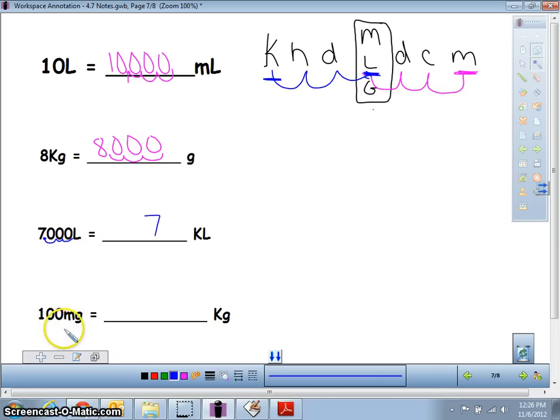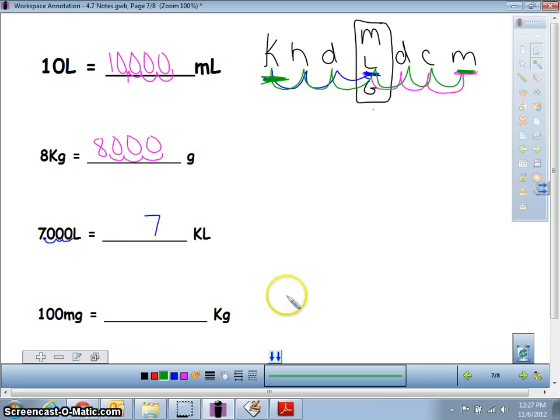So the last one we're going to try together, we have 100 milligrams and we're going to kilograms. So let's switch it over to green, and we start here. We're going to start here, and we're going to go all the way to kilograms. So we're going to go way over here. Wow, this is going to be a lot of whoops. I've got 1, 2, 3, 4, 5, 6 whoops that I did to the left.